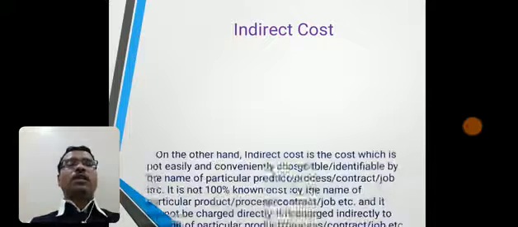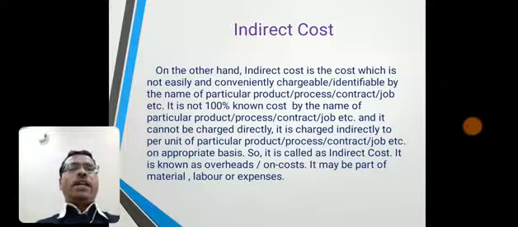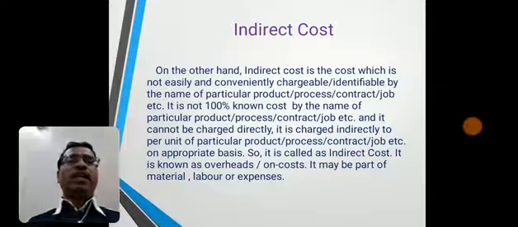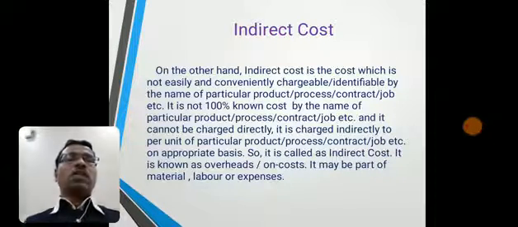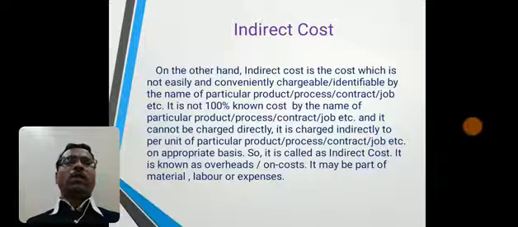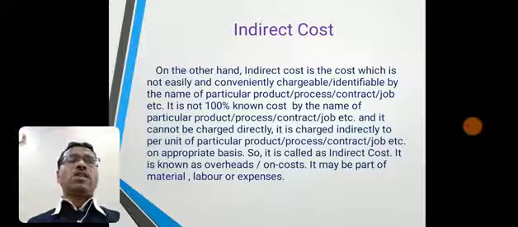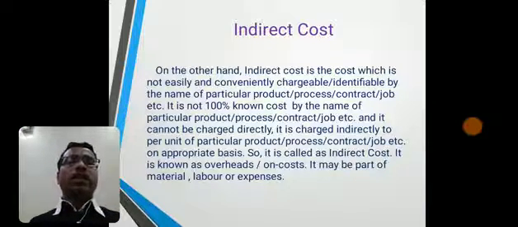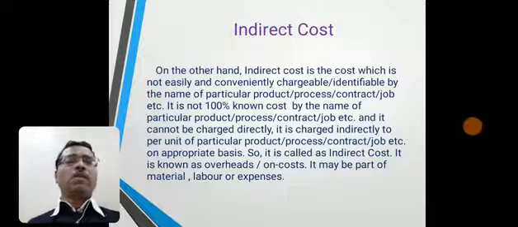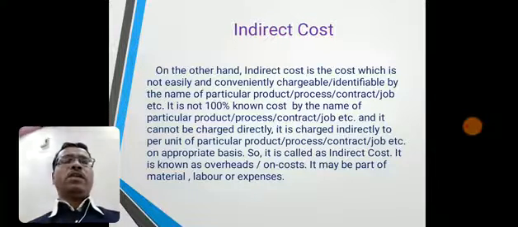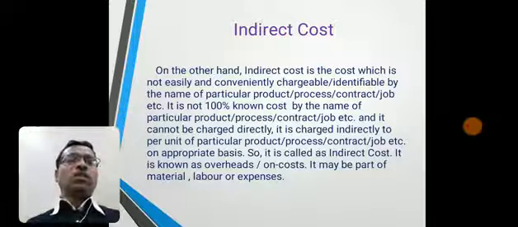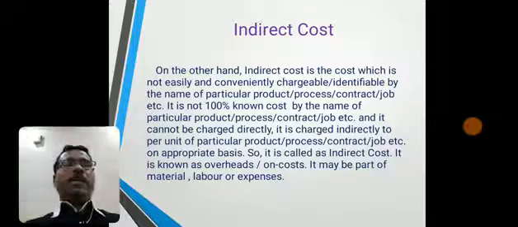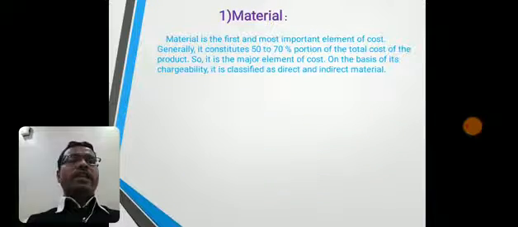Now indirect cost. On the other hand, indirect cost is the cost which is not easily and conveniently chargeable or identifiable by the name of particular product or process or contract or job, etc. It is not 100% known cost by the name of particular product or process or contract or job, etc. and it cannot be charged directly. It is charged indirectly to per unit of particular product, process, contract or job, etc. on appropriate basis. So it is called as indirect cost. It is known as overheads or on cost also. It may be the part of material, labor and expenses, means indirect material, indirect labor and indirect expenses.